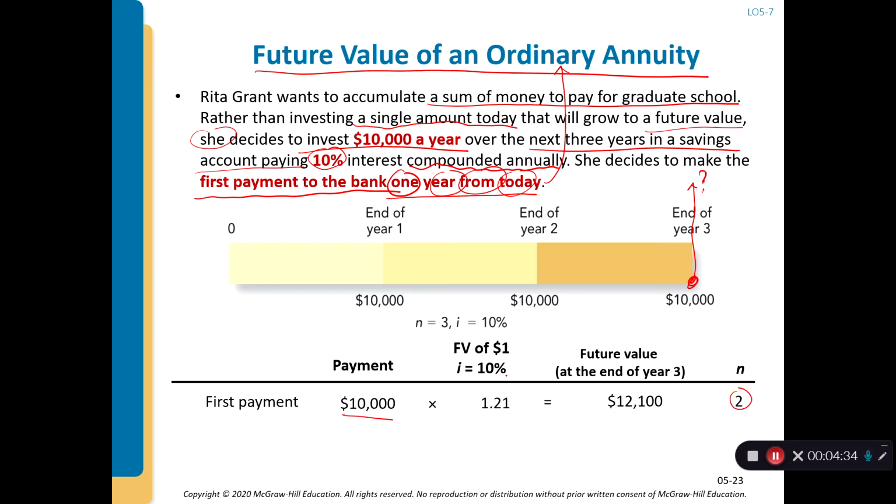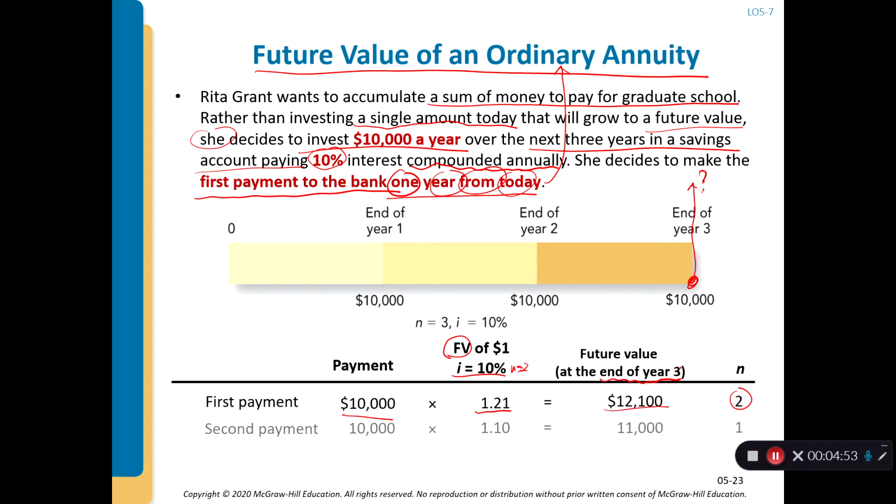If you look at the future value table, you find i equals 10, n equals 2, and the future value factor is 1.21. So the future value is $12,100 at the end of year 3.